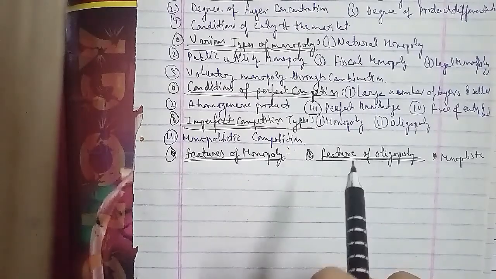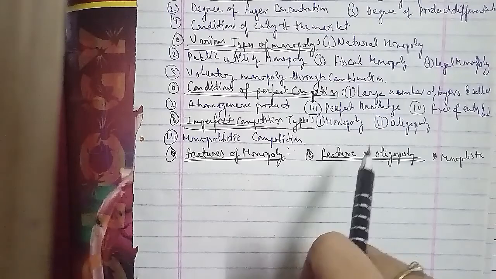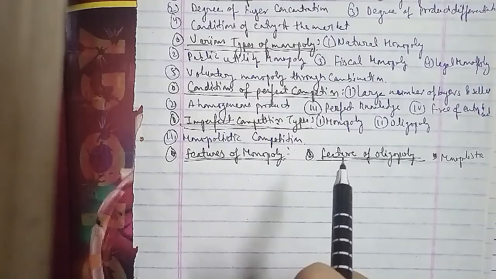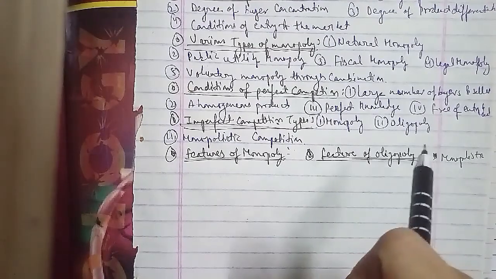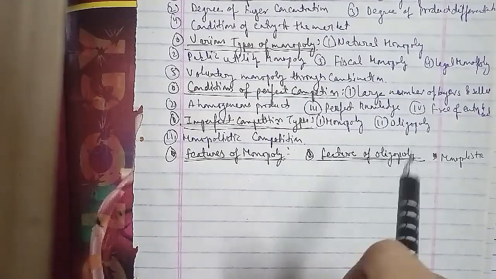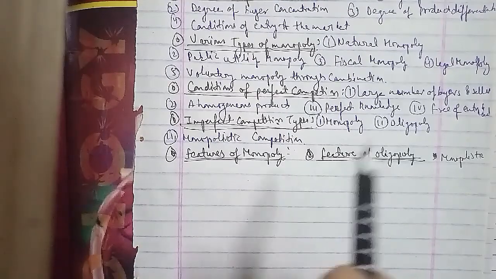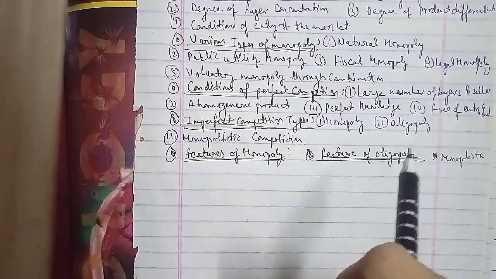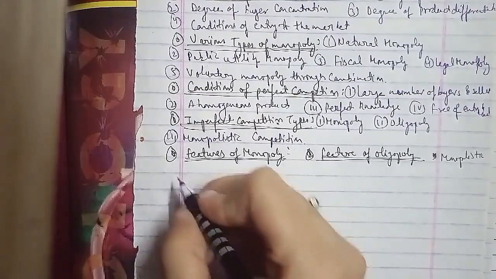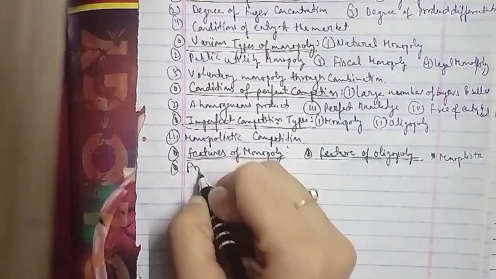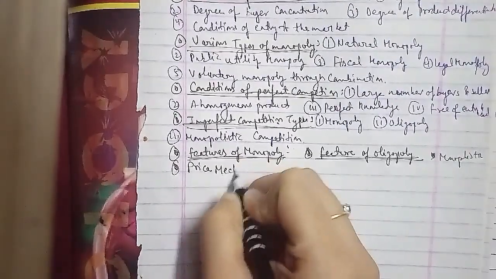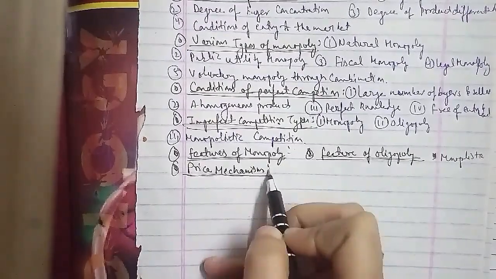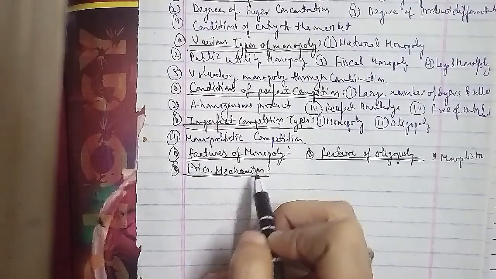The other question that has arisen is to define price mechanism, or they can ask you how pricing of a product is affected. So the price mechanism, we'll talk about it here. The price mechanism is the system in the market economy whereby changes in price in response to changes in demand and supply have the effect of making demand equal to supply as well.